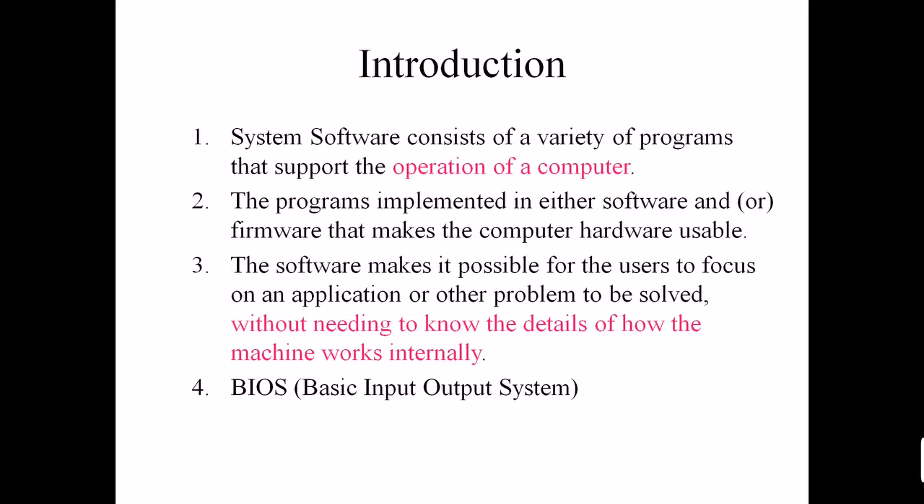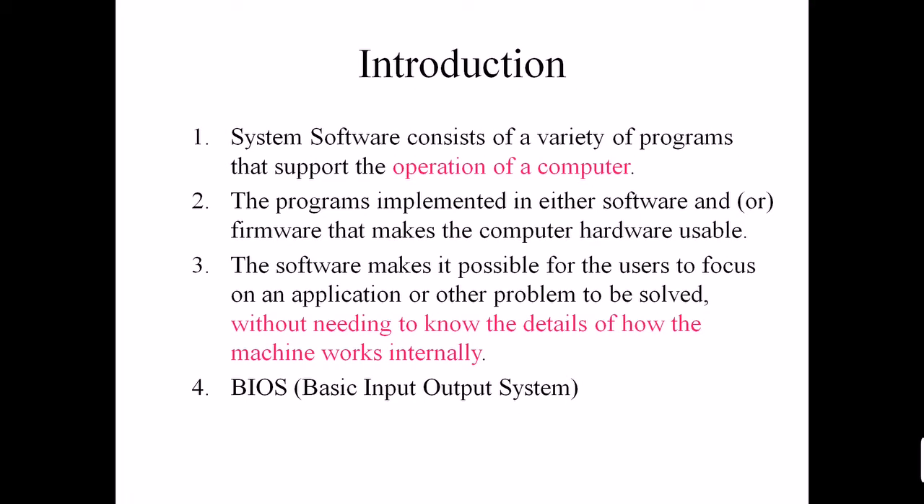So, introduction. What is software? Before we see what system software is, we'll see what software is. Software is nothing but a set of programs designed to perform a well-defined function. A program is a sequence of instructions written to solve a particular problem. So your programs and instructions make up software. There are two types of software: system software and application software.